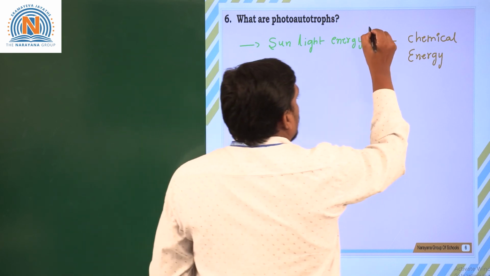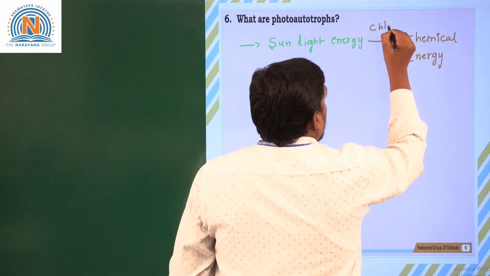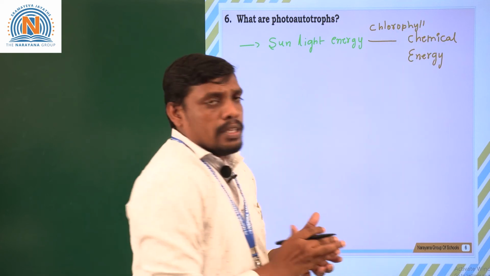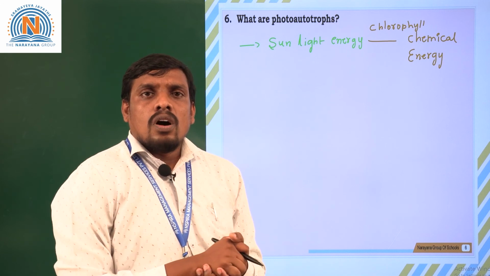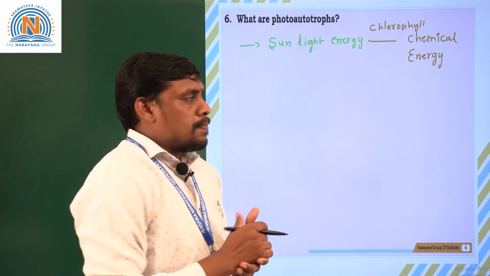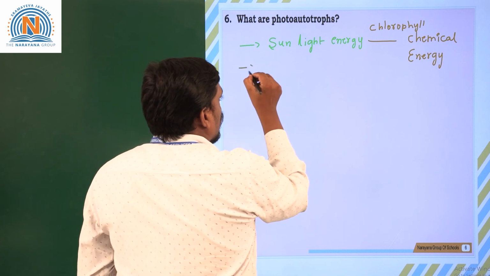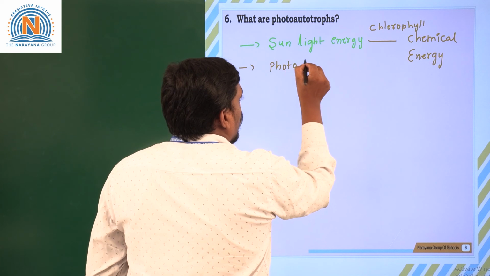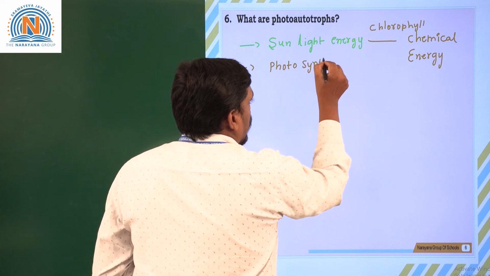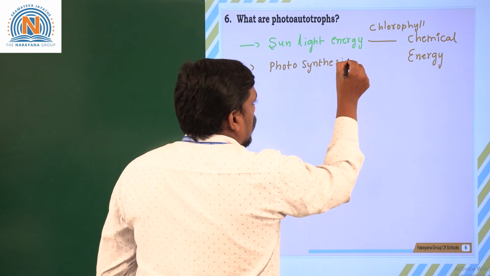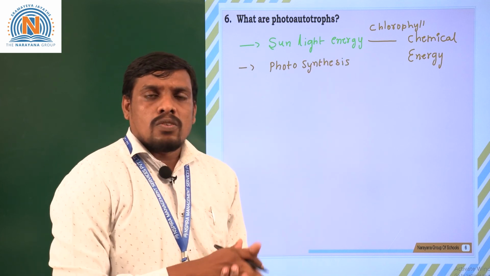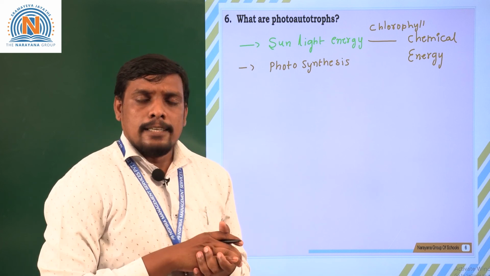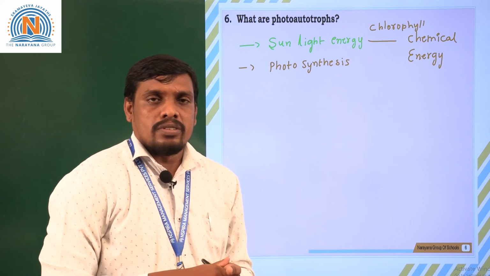In photoautotrophs, pigmented molecules like chlorophyll play an important role in the process of nutrition. Especially, photoautotrophs show a certain kind of mechanism called photosynthesis. What is it called? Photosynthesis, through which they prepare their own food molecules by utilizing sunlight energy and carbon dioxide with the help of chlorophyll molecules.